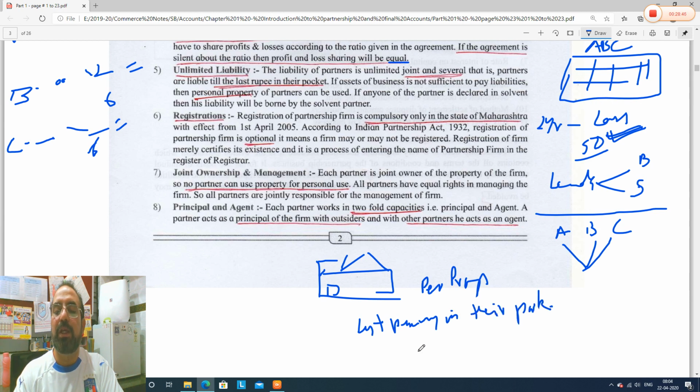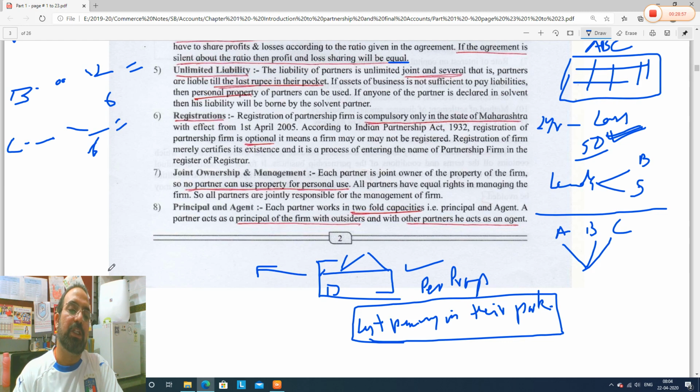जब तक जेब में 1 रुपया भी है तब तक पे करना पड़ेगा. पर्सनल एसेट सेल करके पे करना पड़ेगा. That is why it is said it is a feature of partnership. So partnership का एक very important feature is unlimited liability. This will come in your OCM 12 standard Maharashtra board.